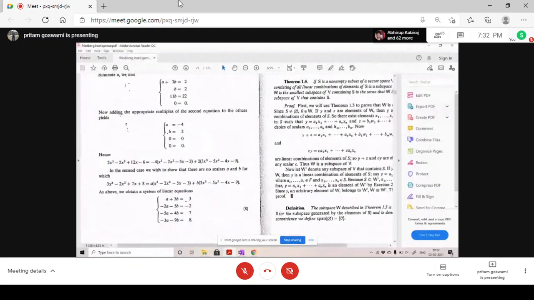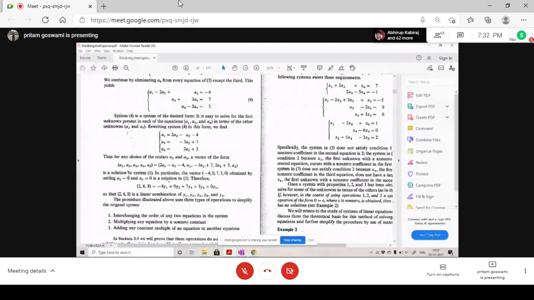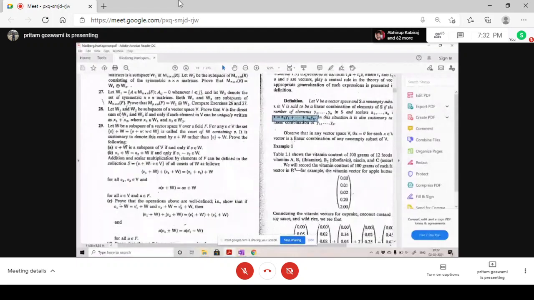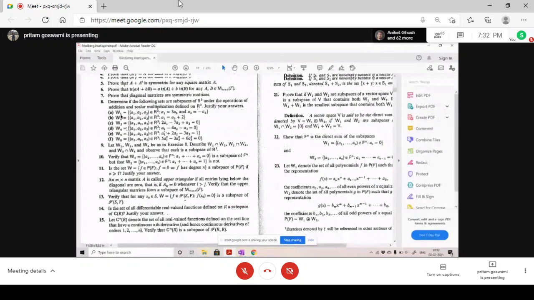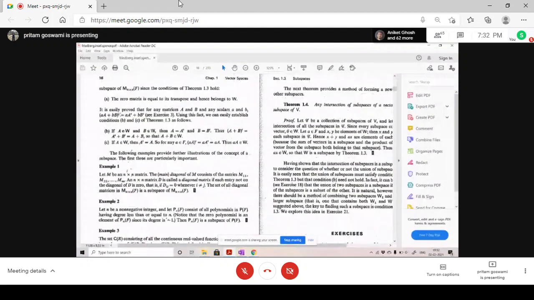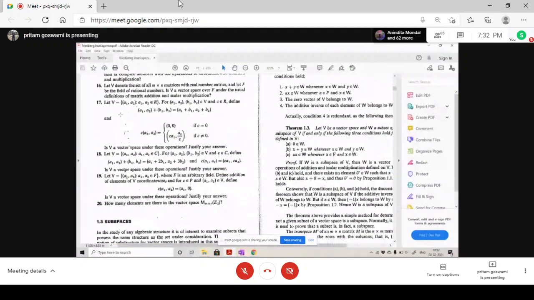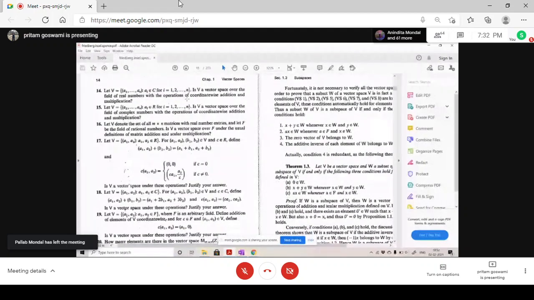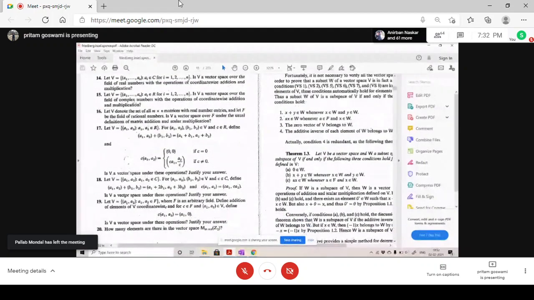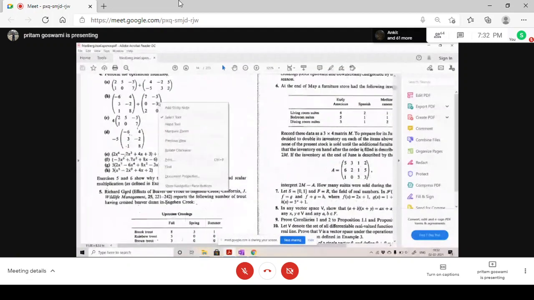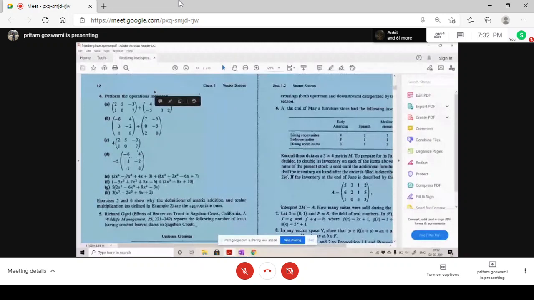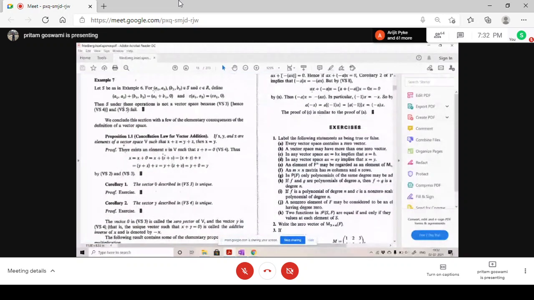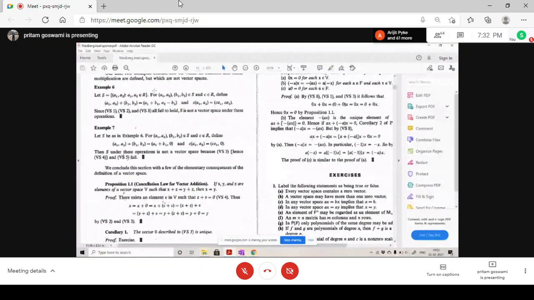Someone asked me that he could not understand the example in the previous class which was not a vector space. Is he there in this class? Okay. So do you understand it now, or do I need to explain? If you do it, then it will be helpful.